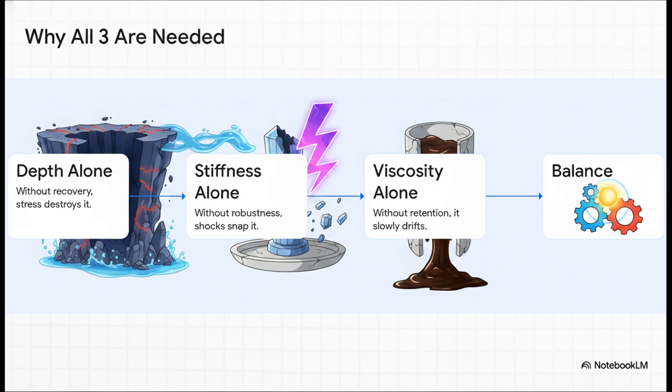Step 1. A system might have tremendous depth, but without a quick recovery, without the right viscosity, repeated minor stresses will just accumulate, eventually destroying the system before it can relax. Step 2. A system might be incredibly stiff, violently resisting bending, but without the robustness of depth, a single large shock will snap it right out of its shallow basin. Step 3. A system might have high viscosity, relaxing slowly, but without strong retention, it'll just inevitably drift into permanent collapse. Mathematically, no single axis is enough on its own.